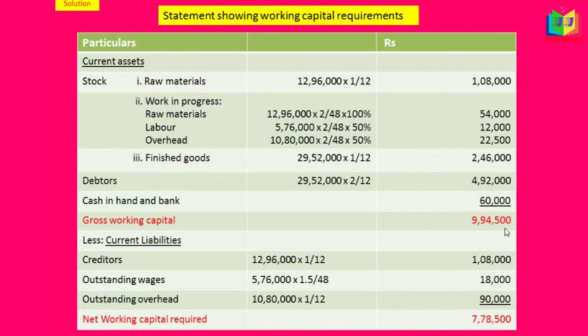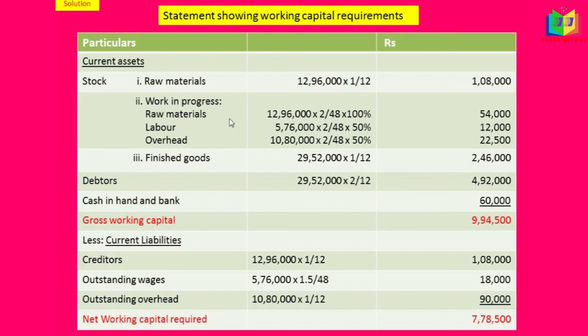From gross working capital, we have to subtract all these current liabilities. We'll get net working capital 7,78,500. One more time I'll explain the format. Current assets minus current liabilities. Under current assets, we have stock. Under stock, we have raw material, work in progress and finished goods. For work in progress, we have raw material, labor and overhead.